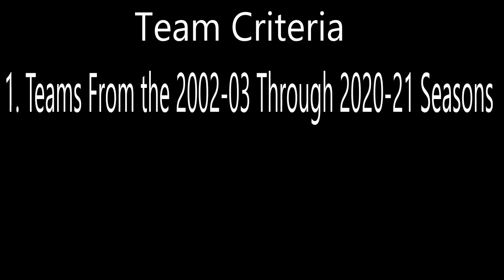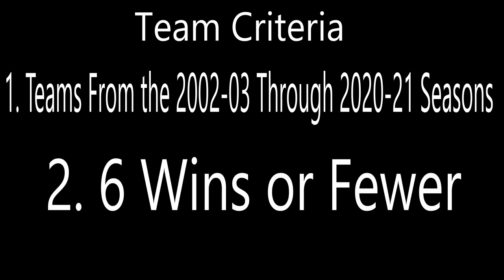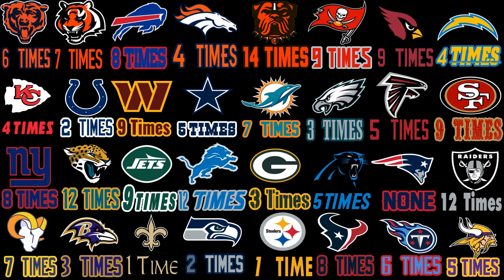Now, with all that being said, this video is going to be discussing teams that fall within the 2002 and 2020 seasons, for the fact that within those years there is a consistent 32 teams and 16 games throughout the whole data set, and thus makes the comparisons equal. There's also a win total limit. Any teams with more than 6 wins on the season are not a part of the data set. So with all that being said, here's the amount of times each team appeared within the data set, and the final preface I want to make is that this is all for fun and not an end-all be-all list.